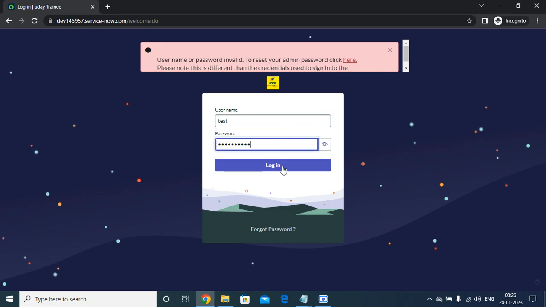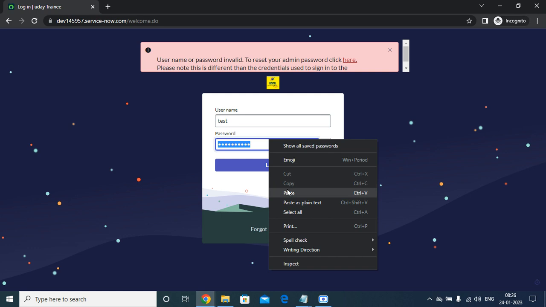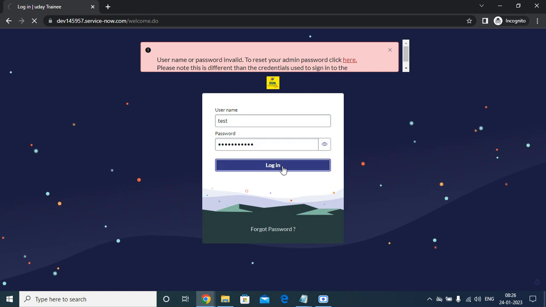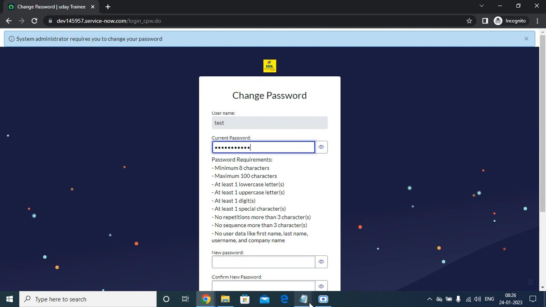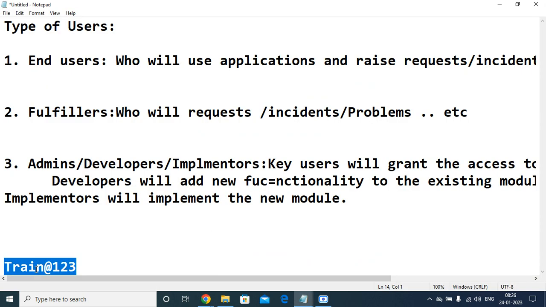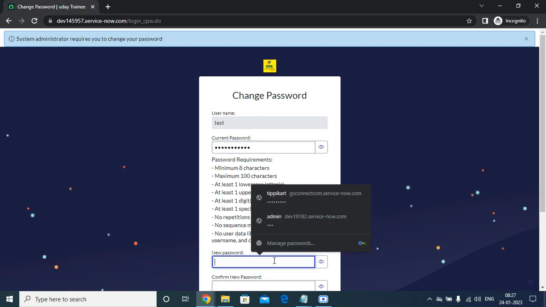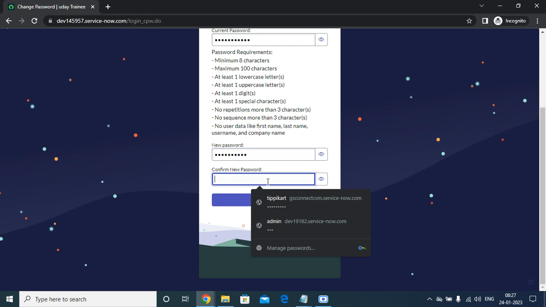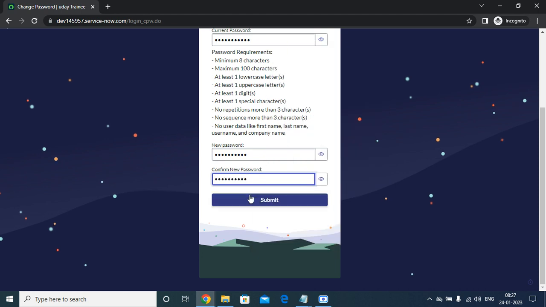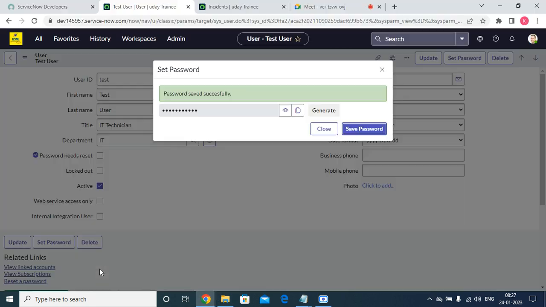Save password. So it is asking to change the password, and I'm giving the password, which is train at the rate 123. Now with that password, we are able to successfully log into the system.